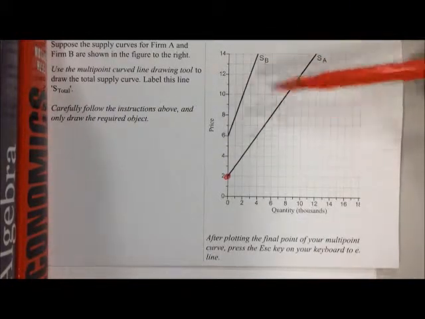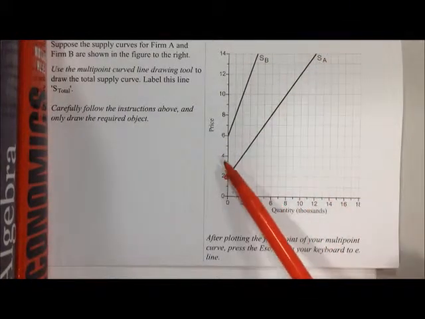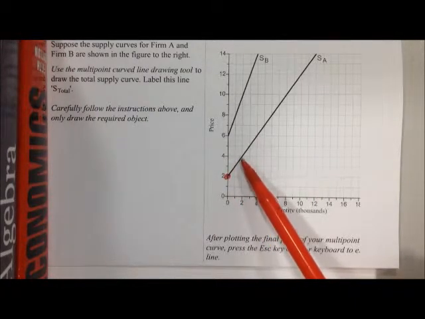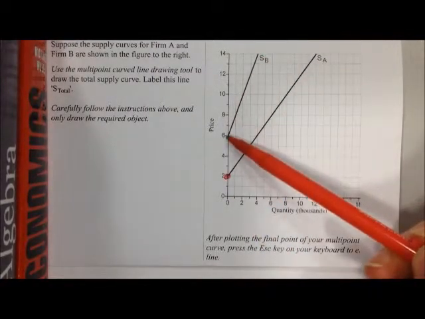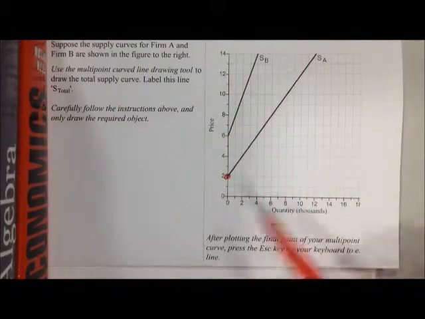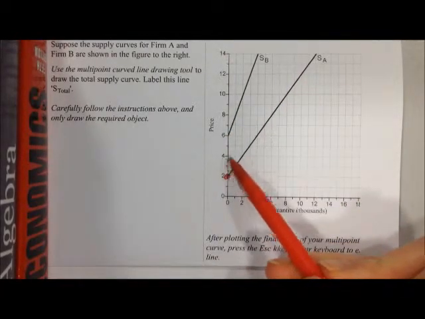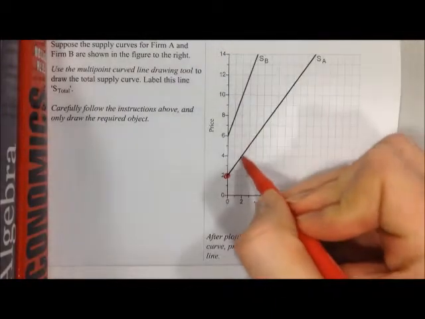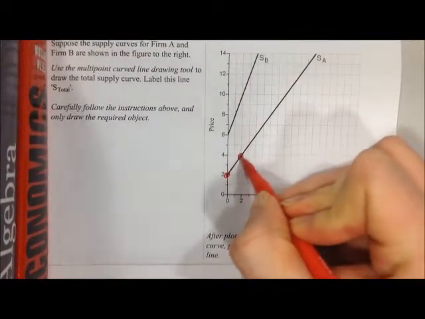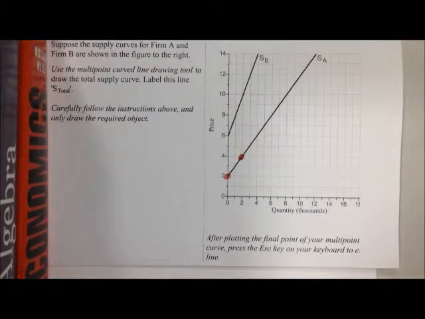And now if we jump up to a price of 4, we can see that firm A is willing to supply 2 units, and again firm B is willing to supply 0 units. Right? Firm B doesn't start supplying anything until the price gets above 6. Okay, so at a price of 4, our total supply is just what firm A is willing to supply, which is 2. So this gives us another point on our total supply curve.